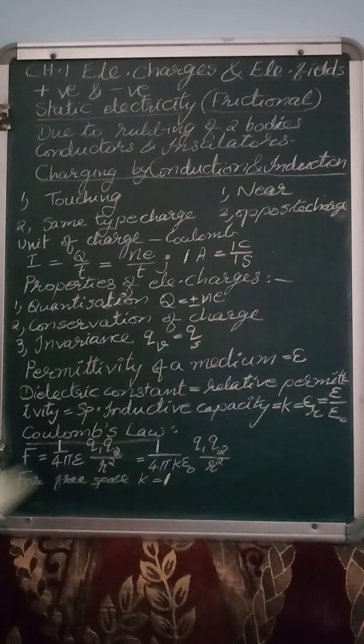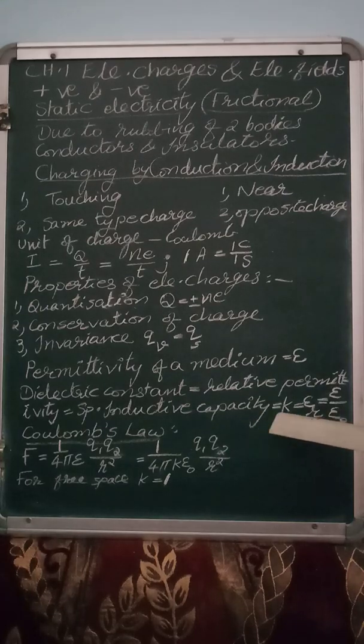Relative permittivity is the comparison of the permittivity of a medium, epsilon, with respect to the permittivity of free space, epsilon naught, that is vacuum. So this K has a different value for different media.